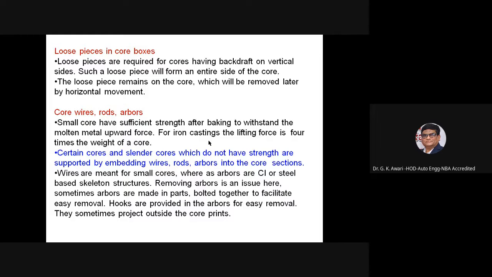Core wires, rods and arbors. Small cores have sufficient strength after baking to withstand the molten metal's upward force. For iron casting, the lifting force is 4 times the weight of the core. Certain large and slender cores which do not have enough strength are supported by embedding wires, rods and arbors into the core section. Wires are meant for small cores, whereas arbors are cast iron or steel skeleton structures. So removing arbors is an issue here.